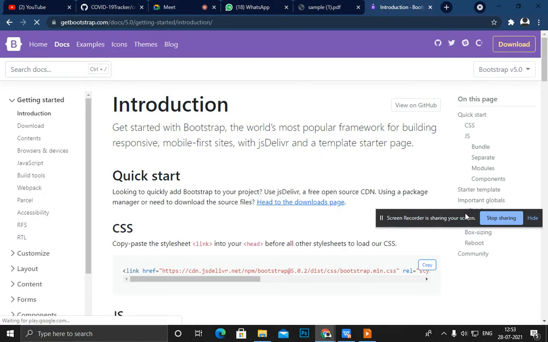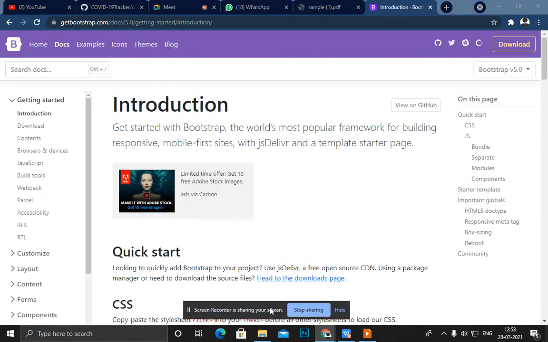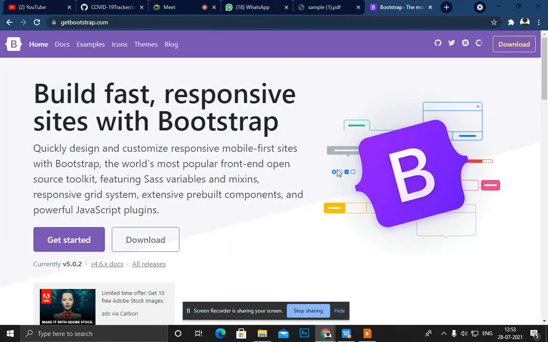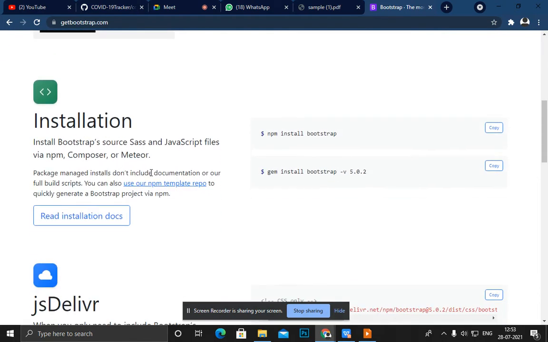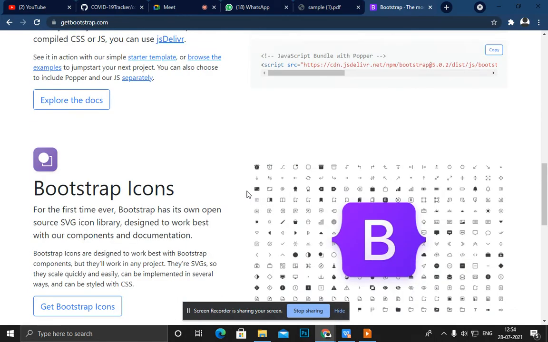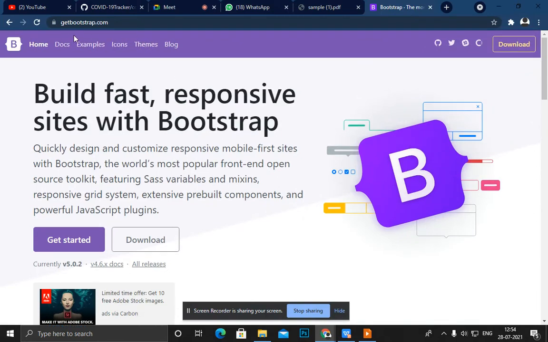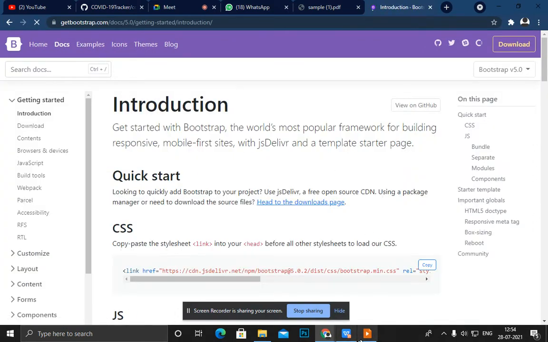So let's say I open a website like Bootstrap. Here you can see that when you open the website, the user interacts with icons, buttons, and all other things. All of these things are UI. Okay, students, now we move to our PPT part.